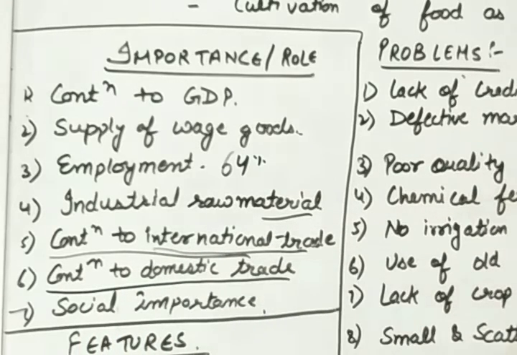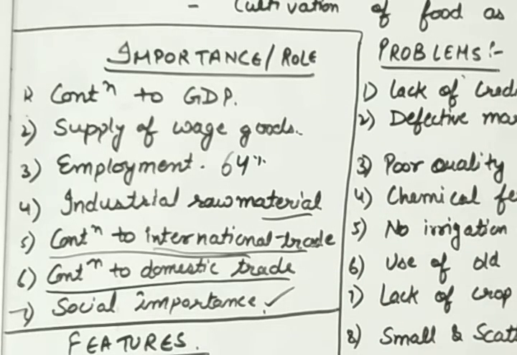Next is contribution to domestic trade. How is agriculture contributing to domestic trade? Because whatever goods and services are purchased and sold in our economy are consisting in domestic trade. The last is social importance. Yes, agriculture has social importance also. Now you will ask me how? Because look, agriculture is related to village, and village means our old culture, and our old culture means our old social values. So that is very much important for social values also. So these are some of the importance and role of agriculture.